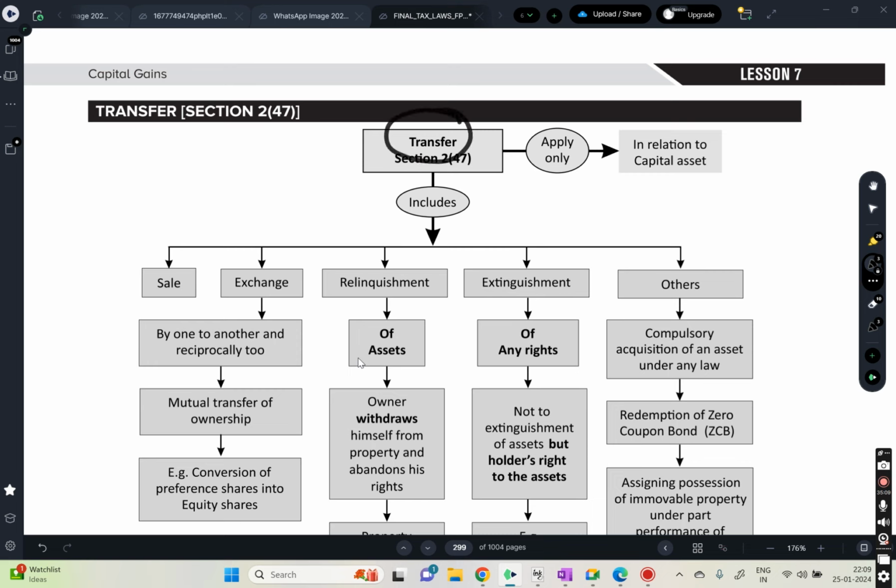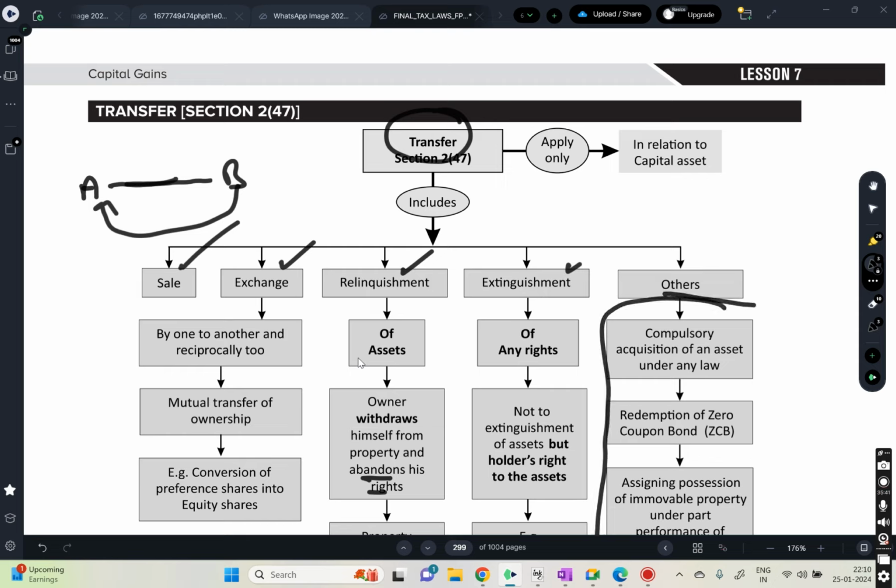They use transfer to mean what? Basically it may be a sale or it may be an exchange. Exchange means, let's just say, I'll be giving one thing to you, like A will transfer his building, B will transfer his land. Exchange. Relinquishment, that means giving up his rights. And then extinguishment. So pretty much these words I will explain a little bit later. And there are some other concepts also. Everything will come under the definition of transfer.